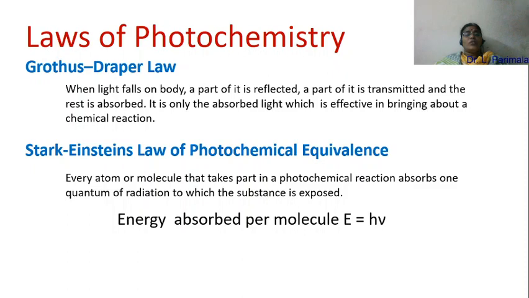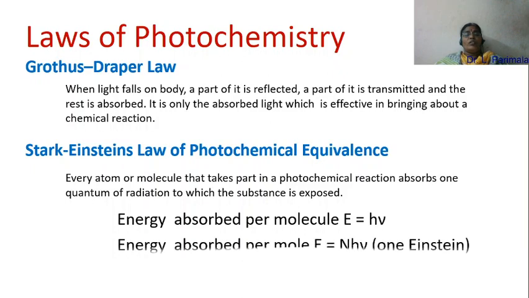So energy absorbed per molecule would be given by E equal to h nu for one molecule. For 1 mole, E would be equal to N into h nu. That is, h nu should be multiplied by Avogadro number to obtain energy absorbed per mole. So energy absorbed per mole is known as 1 Einstein.